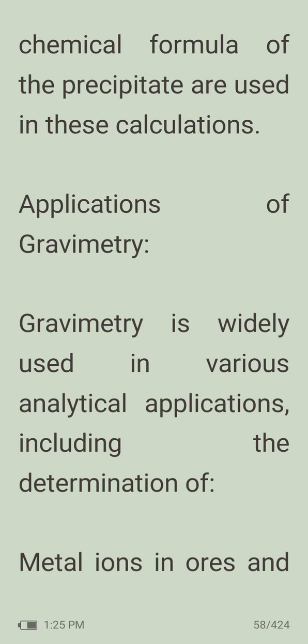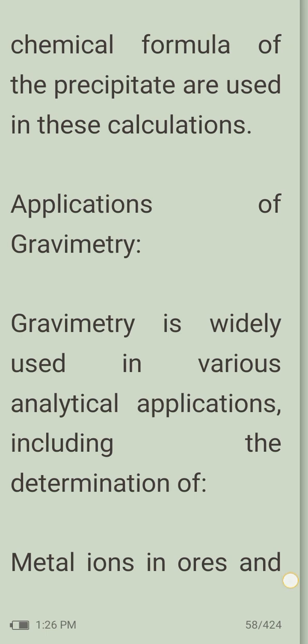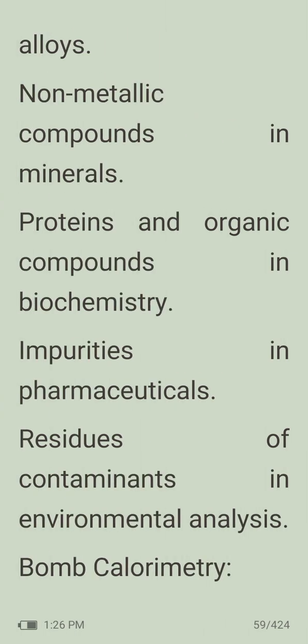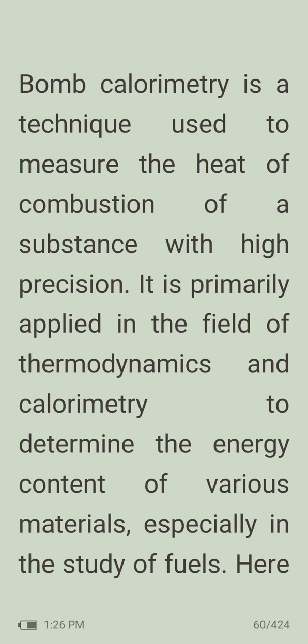Then applications of gravimetry. Gravimetry is widely used in various analytical applications, including the determination of metal ions in ores and alloys, non-metallic compounds in minerals, proteins and organic compounds in biochemistry, impurities in pharmaceuticals, residues of contaminants in environmental analysis. Bomb calorimetry. Bomb calorimetry is a technique used to measure the heat of combustion of a substance with high precision. It is primarily applied in the field of thermodynamics and calorimetry to determine the energy content of various materials, especially in the study of fuels.